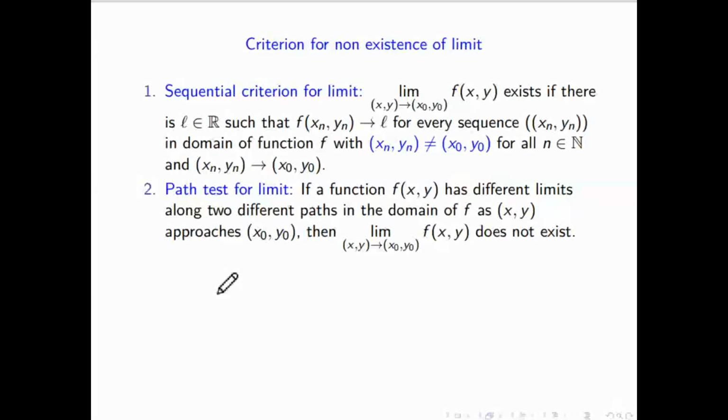So that's why we go to the actual definition. But if you want to show it does not exist, choose two different paths. If you are able to show they have different limits, that is a guarantee that the limit does not exist.